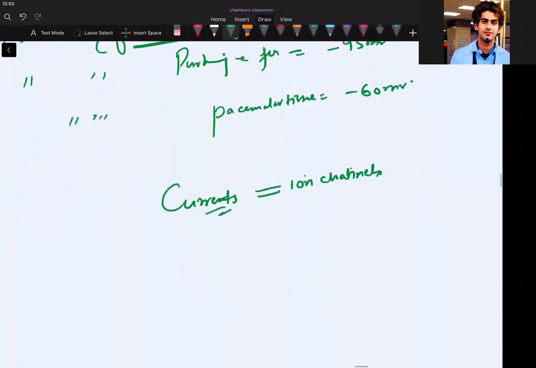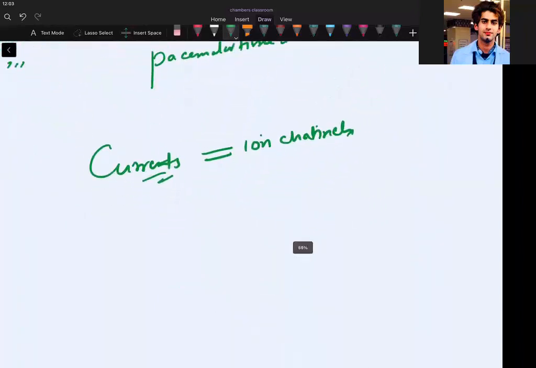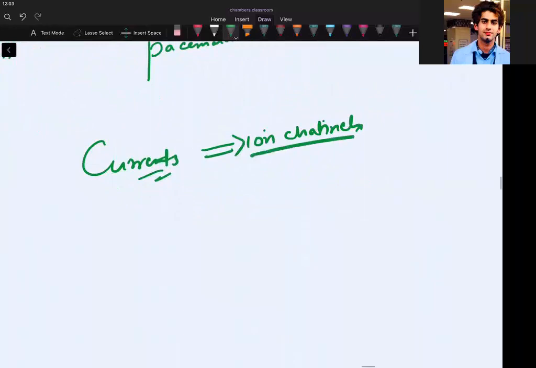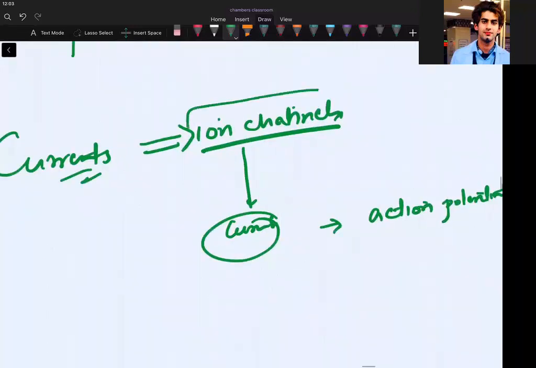If you take basic fundamentals in hand, then it becomes easy. These ion channels will be producing some currents, and these currents will produce an action potential. That means we should first understand the ion channels, then only we can understand how currents are happening in the cardiac tissue.